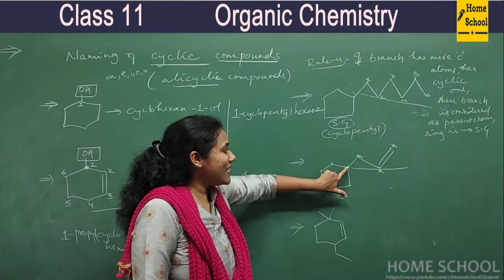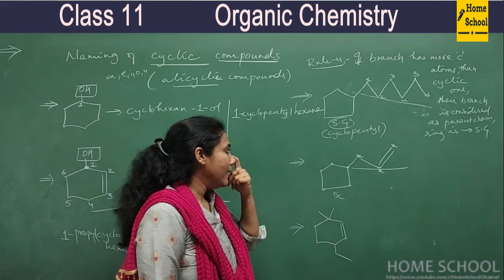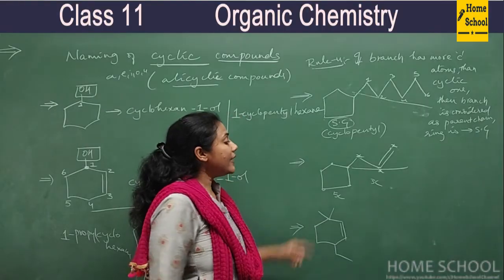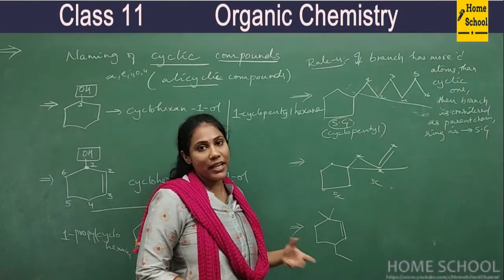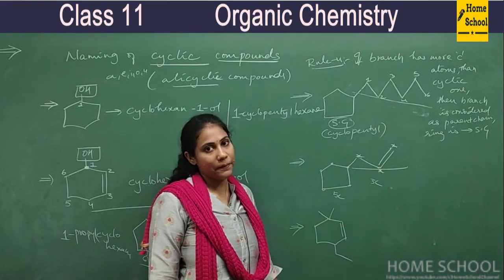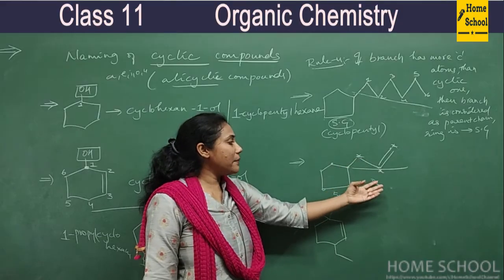Be careful. The side chain has 3 carbons, the ring has 5 carbons. Then which is considered as parent chain, the ring or the side chain? Normally, what is our concept? The side chain has fewer carbon atoms only, no?